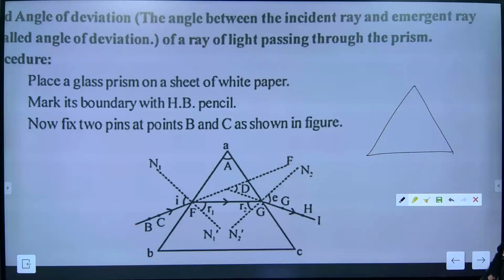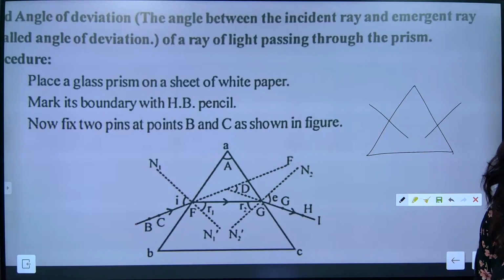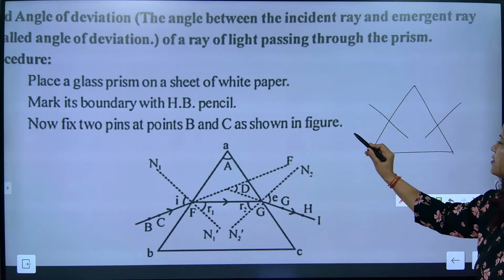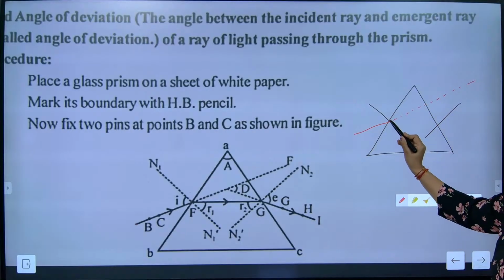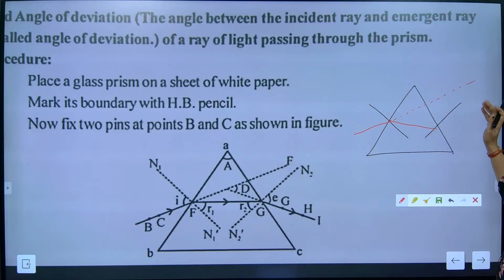This is the reflecting surface. This is the normal, and this is the normal. The light ray was supposed to enter like this, and go like this. But it did not go like that. What it did, it went towards the normal. It met here.